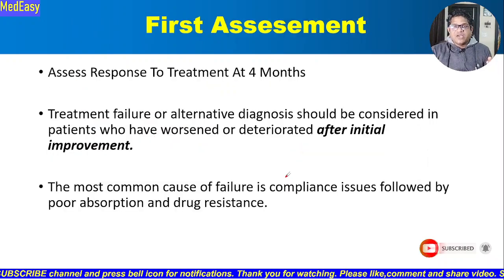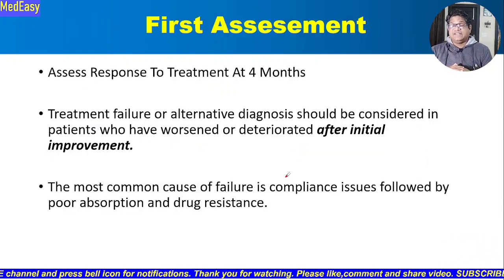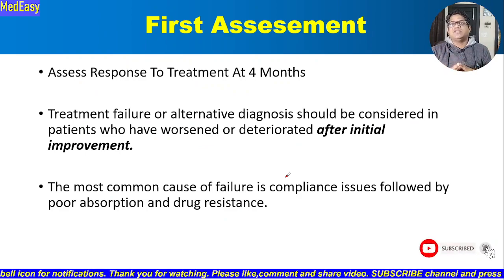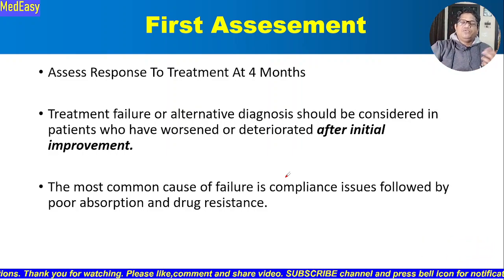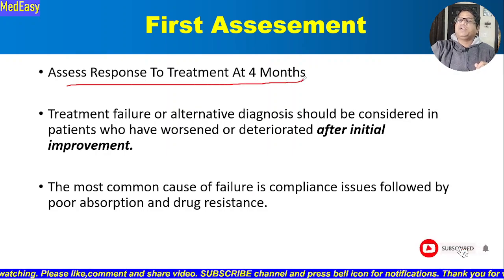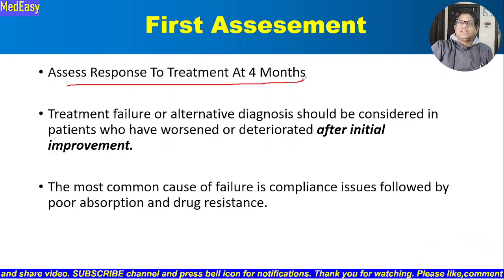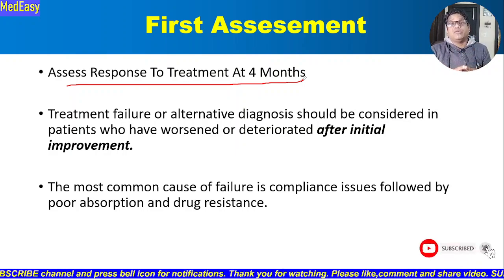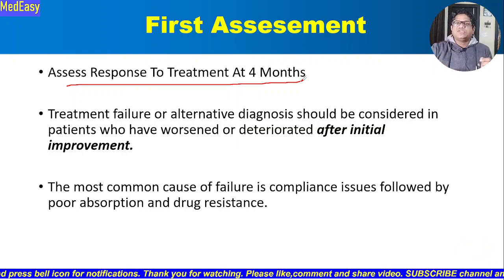All right. So when to do the first assessment in lymph node tuberculosis, for example, whether it's a cervical lymph node, a mediastinal lymph node, or maybe an abdominal lymph node? If you refer to the Index TB guideline that is released, they say to assess response to treatment at 4 months, assuming that the regimen was appropriate, the patient is taking the medicine regularly, it is a very compliant treatment, and doses are appropriate. So we should assess the treatment response at 4 months.